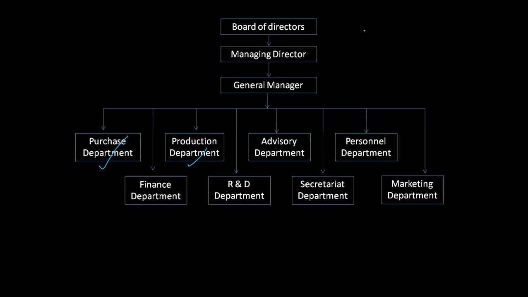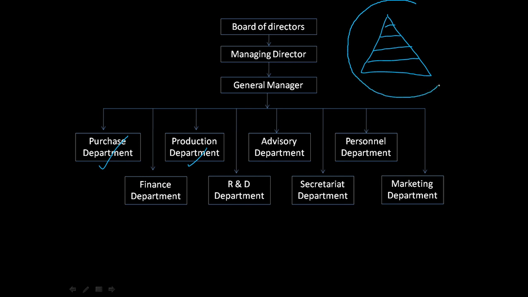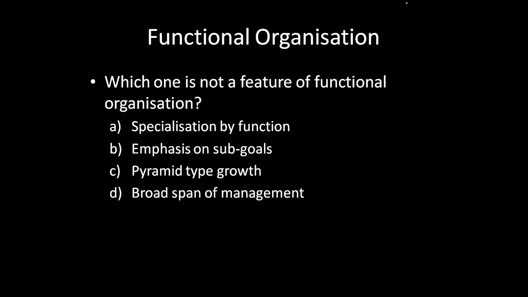That means it's like a triangle. Less people at the top, then just below them there would be more people, below them there would be more, below them there would be even more. Now this is how functional organization generally looks when we put them in a structure and place the numbers. So pyramid type growth is also a feature of functional organization.